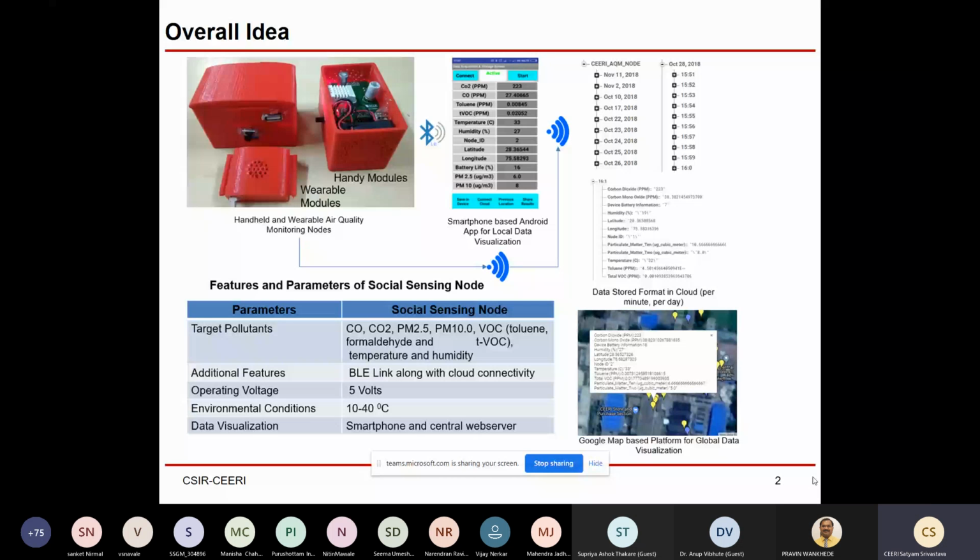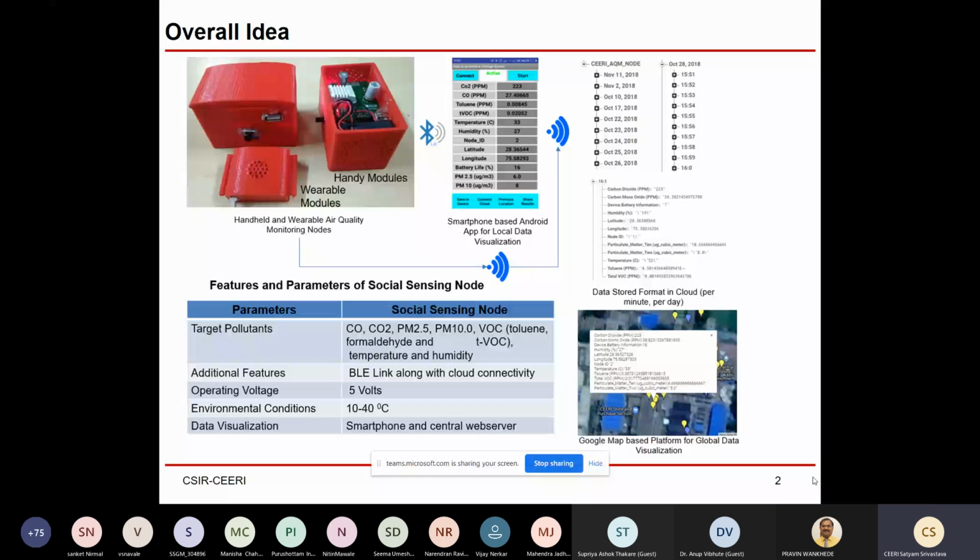And if you want to see the actual data, you can see the data of any minute. Let us say I want to see the data of 16:1. At the bottom you can see the data saved on the cloud for different air quality parameters like carbon dioxide, carbon monoxide, humidity, latitude, longitude, node ID, and these kinds of things.